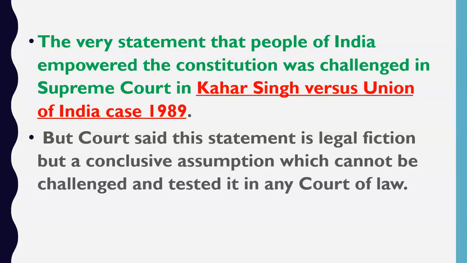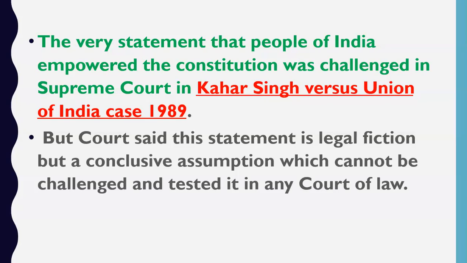So we can say that the constitution was actually made by 284 persons. Who elected them? They were elected either by the members of provincial legislative assemblies, or nominated by the kings of princely states.